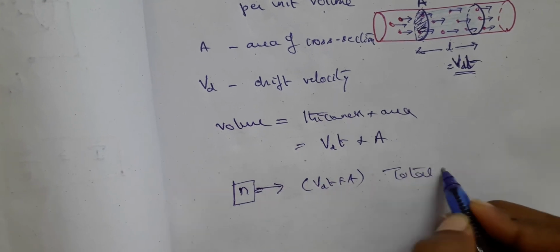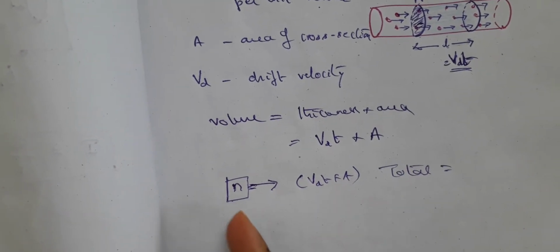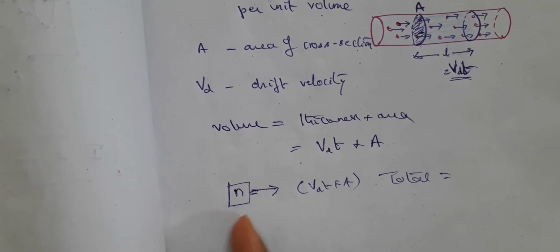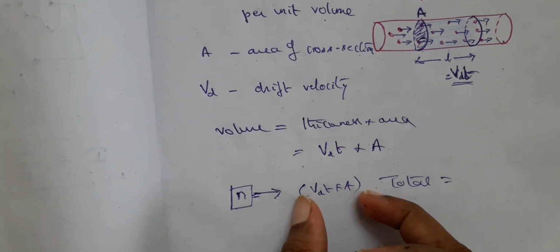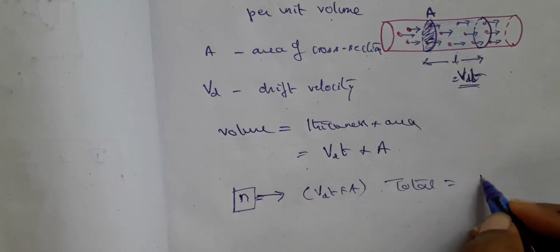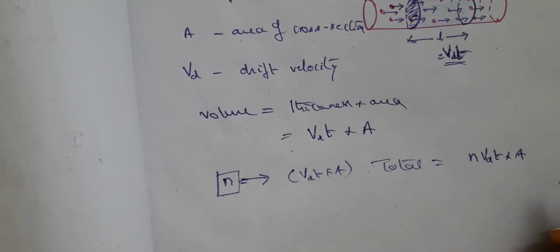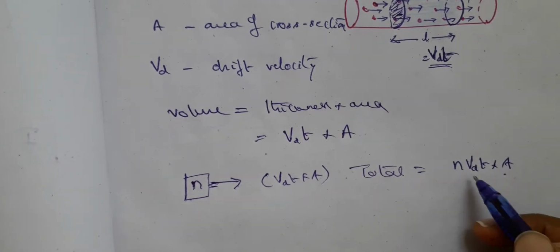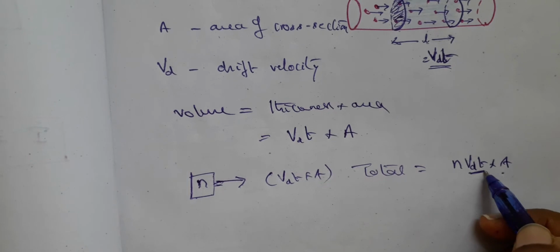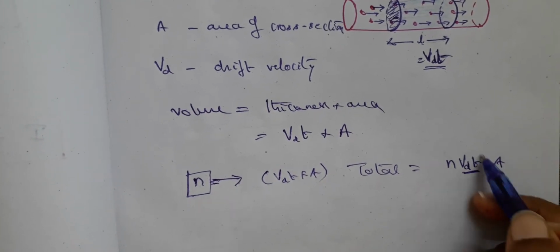Suppose there are n electrons in unit volume. In this volume, how many electrons will be there? You have to multiply this volume by n. So it is n into Vd t into A, right? Where is the area of cross section? Vd into t gives you the length of the wire, or the distance traveled by the electrons.